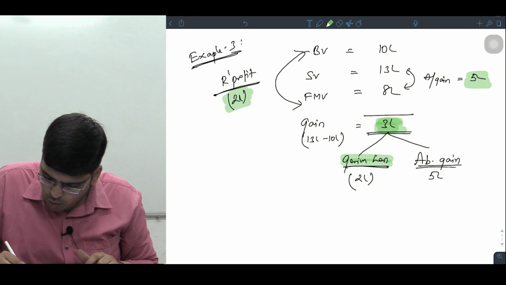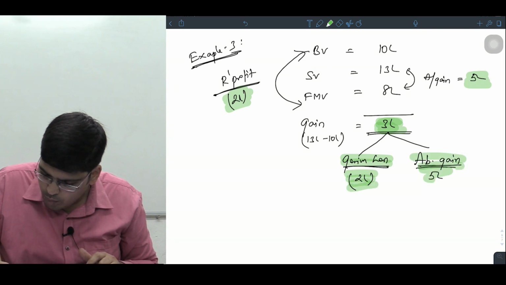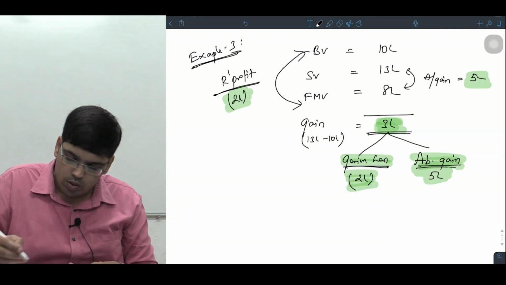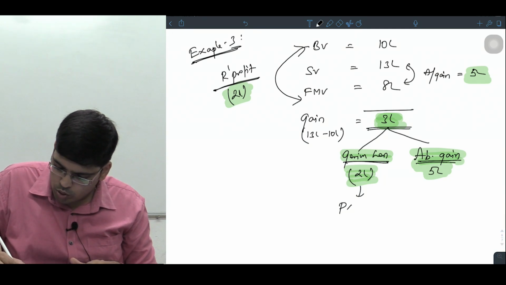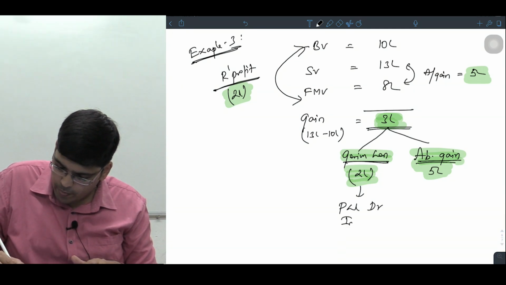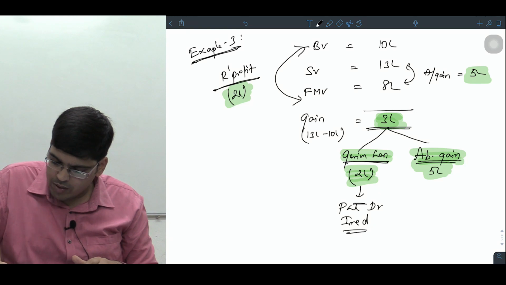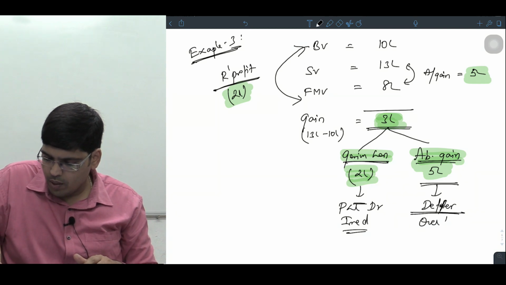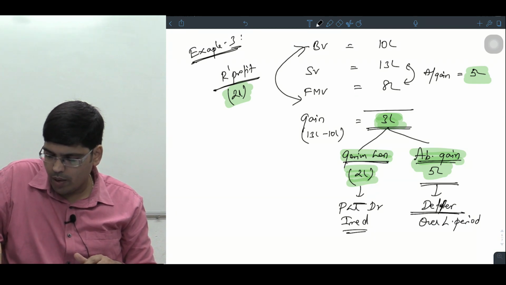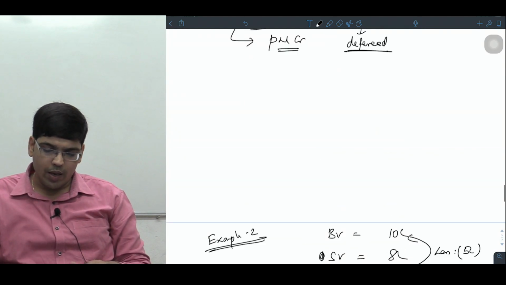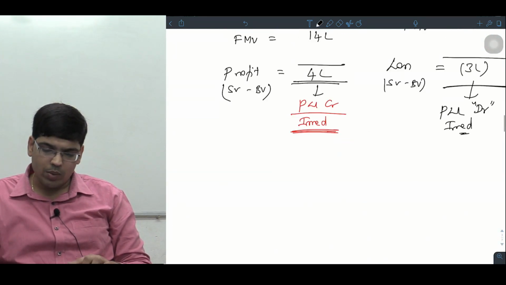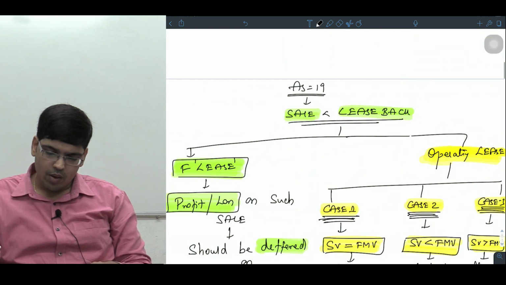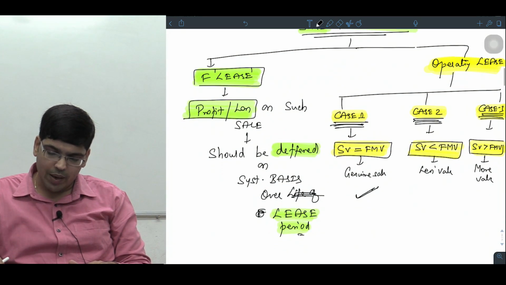There is a genuine loss of how much amount? 2 lakhs. And there is an abnormal gain of how much amount? 5 lakhs. So what you need to do, this 2 lakhs you should transfer to P&L account debit immediately. And likewise this 5 lakhs gain you should defer, है ना भाई? You should defer over lease period. समझ में आ रहा है? I hope concept बहुत clear है ना भाई? This is a concept on what, sir? Sale and lease back. ये पूरा concept किसके ऊपर है? Sale and lease back पे है.